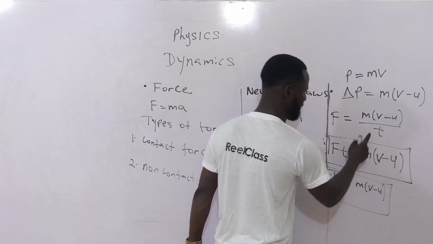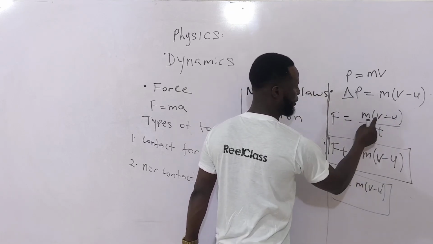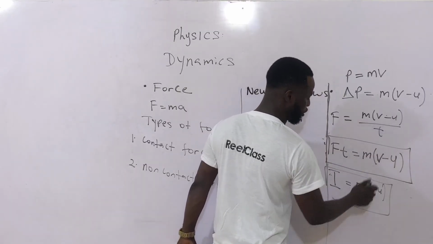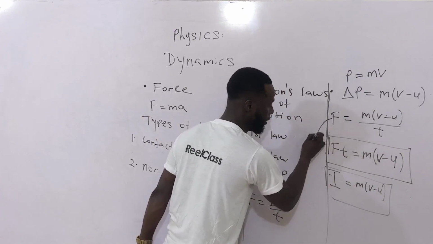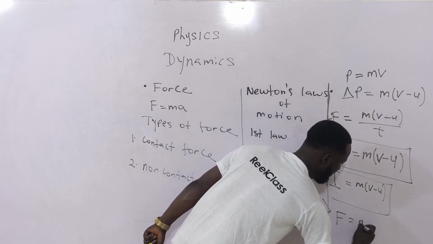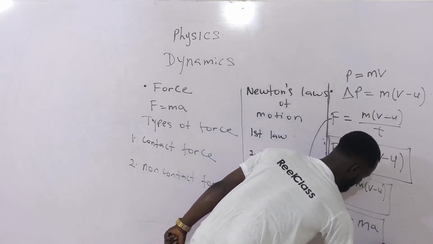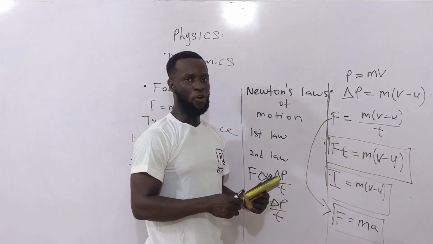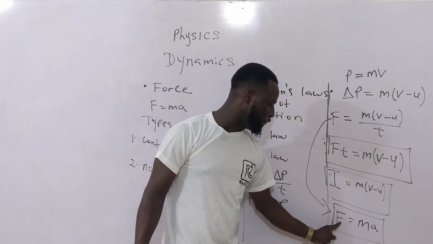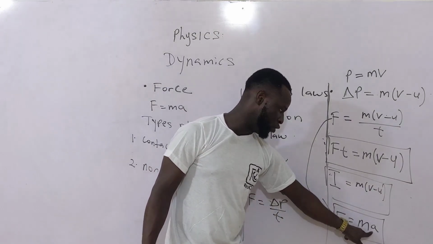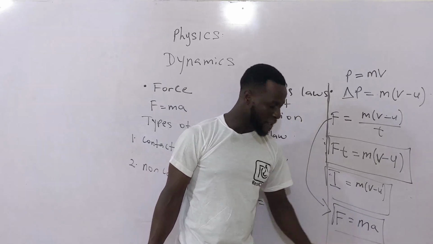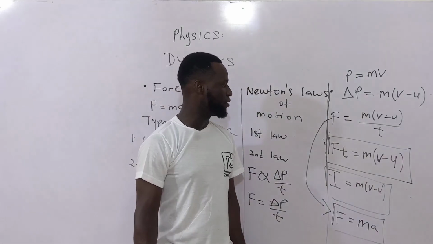Still coming back to this equation, if you check this very well, (v minus u) over t is acceleration, change of velocity with time. So I can also say from this one to that force is a product of mass and acceleration. If force is a product of mass and acceleration, it becomes important that there is no force without acceleration. If there is no acceleration, then there is no force. This a can also mean deceleration. Deceleration is just negative acceleration.